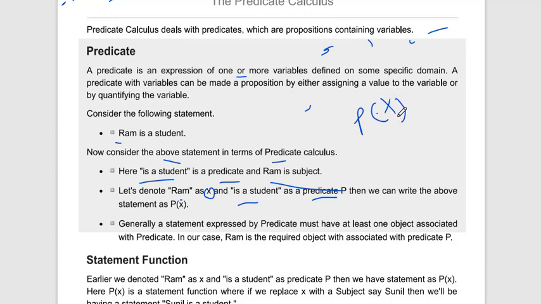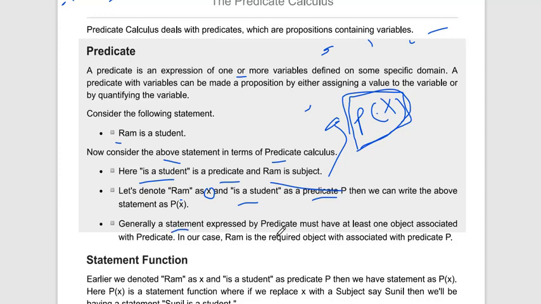P of x. Okay, Ram is x and "is a student" is the predicate P. So we can write this type of statement as P of x. Here x is our Ram and P is the student predicate. Okay, so this statement we already talked about.